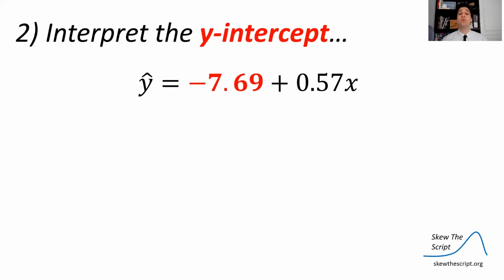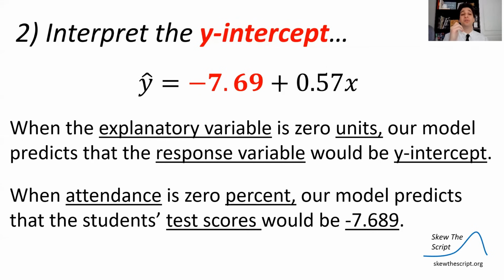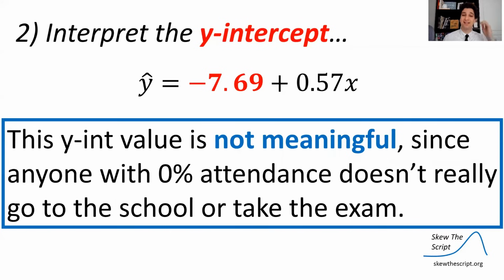For the y-intercept here, it is negative 7.69. So that means at an X value of 0, our Y value is going to be negative 7.69. So when the explanatory variable, attendance, is 0 units, so when attendance is 0%, our model predicts the student's test score, they would get negative 7.689 questions right. Obviously, that doesn't mean anything. In this case, the y-intercept is not meaningful, since anyone with 0% attendance doesn't really go to the school.